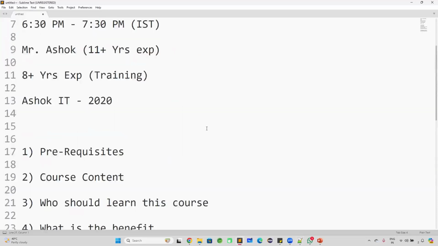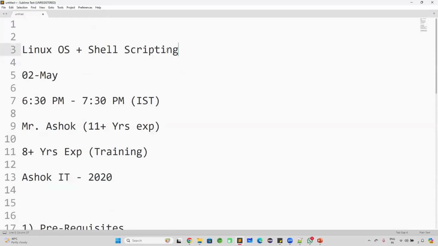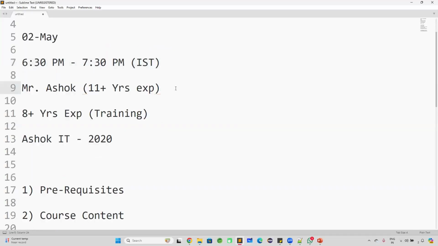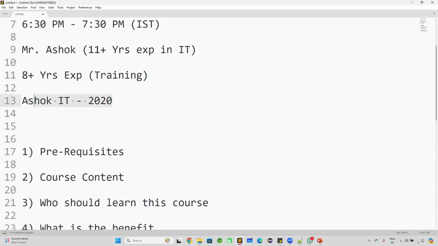Perfect. Now, all of you, welcome to Ashok IT. Today we are here to learn Linux operating system with the shell scripting. This batch is starting from today. Today is our first session. The class timing is 6:30 p.m. to 7:30 p.m. IST. The trainer for this course is myself. My name is Ashok. I'm having 11 plus years of experience in IT. Currently, I'm working as a project manager in one of the MNC companies related to the banking sector. And I'm having total 8 plus years of experience in the training, and I have started this Ashok IT Training Institute in 2020. Almost we are close to 4 years.